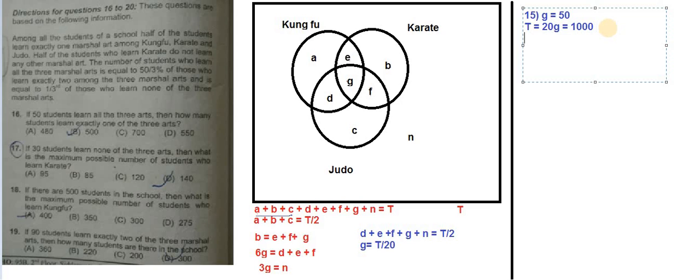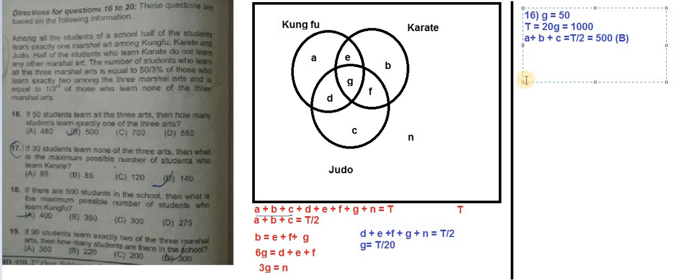One of the three arts means it is asking A plus B plus C value, right? And this value is nothing but T by 2, right? This value is T by 2, so 1000 by 2, that is 500. Answer for the first question, option B. Not first question, 15th question, 16th question here.